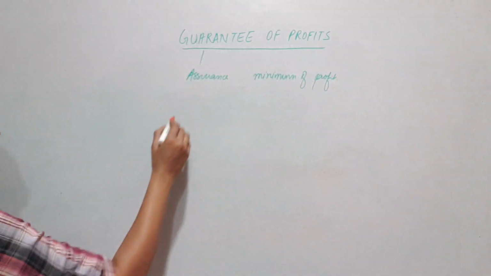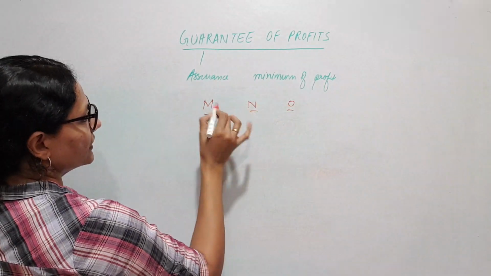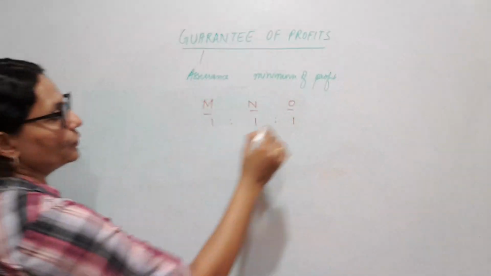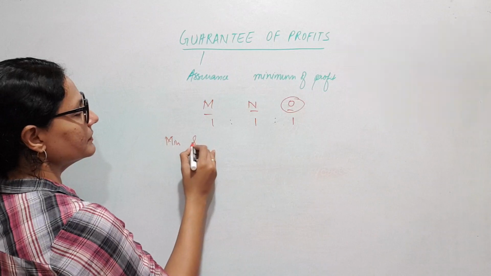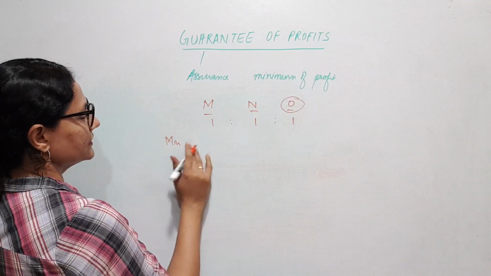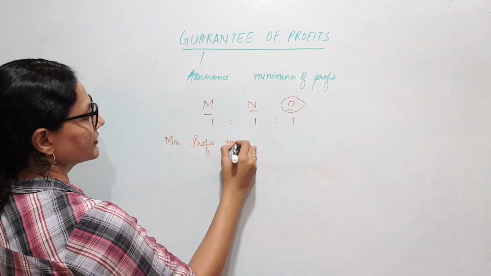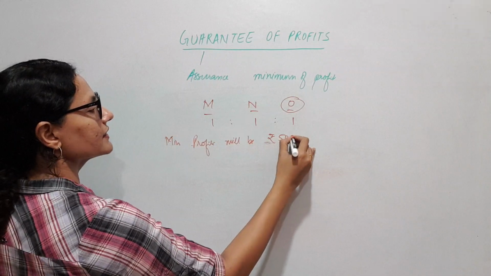Suppose there are three partners, M, N and O, equal partners, 1:1:1. O says that every year minimum profits will be rupees 5 lakhs.